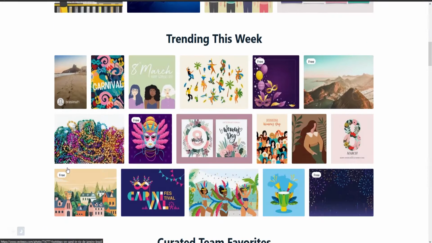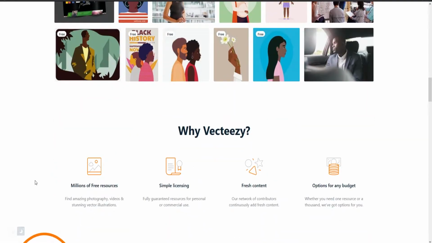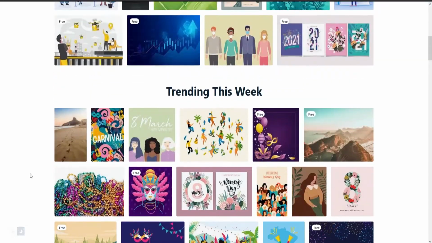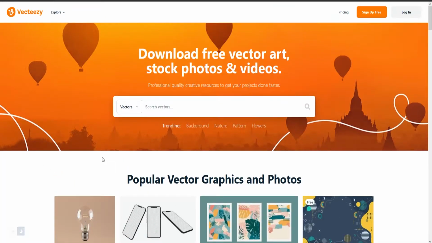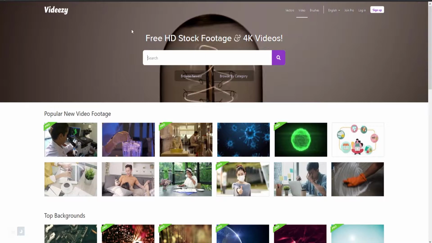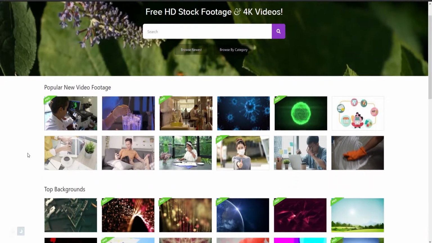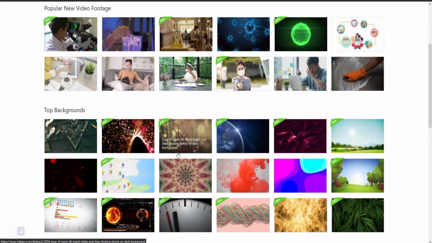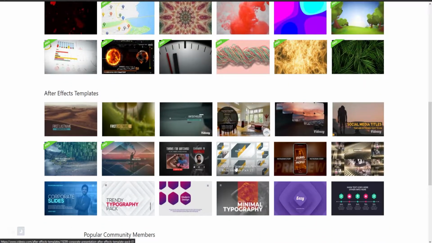Don't be surprised that sometimes you click on things and you find out that what you clicked on was actually an ad for stock photos or some website other than this. Now, the sister websites to Vecteezy, Free Vectors, are Brusheezy, where you can get free Photoshop brushes like spray paint and watercolor splatters and things like that. But they also have a video site called Videezy, and Videezy has not just cool backgrounds, but they also have After Effects templates and what are called motion graphics templates that work in both After Effects and Premiere Pro.